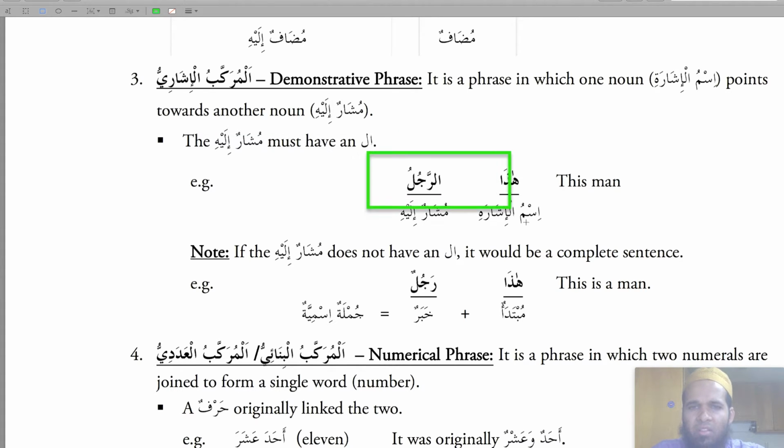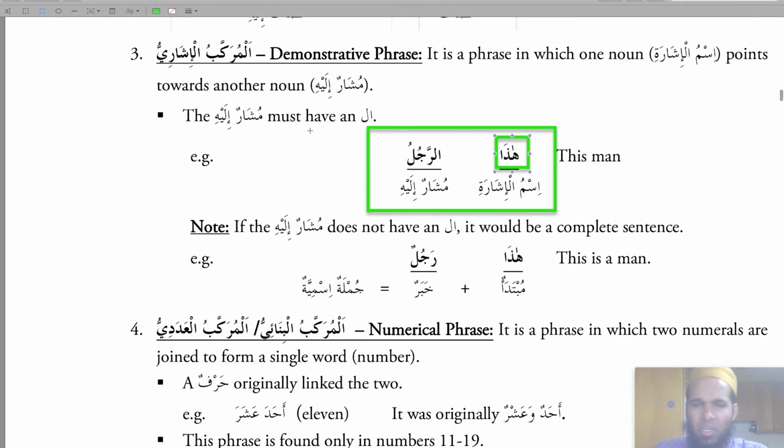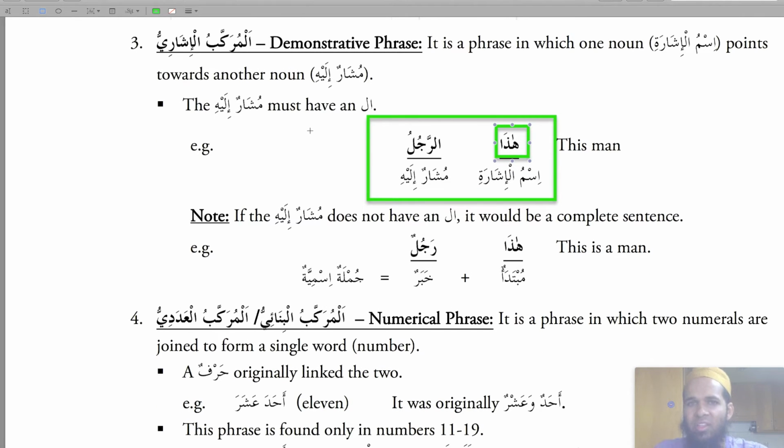This man, hada rajulu. So hada is ismul ishara, and ar-rajulu is musharu ilayh. This is the object or the thing that the ismul ishara is pointing to. Hada is pointing to this man. Again, this is not a complete sentence, that's why it's "this man."